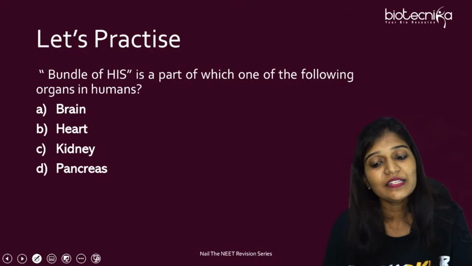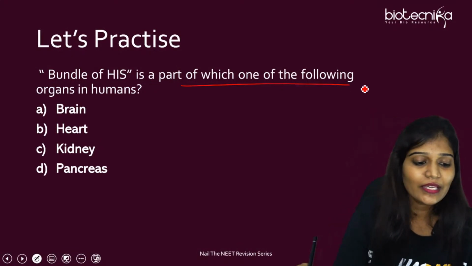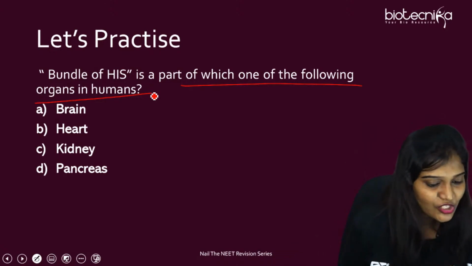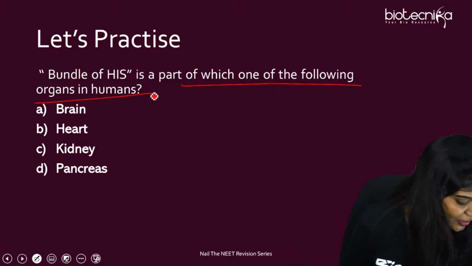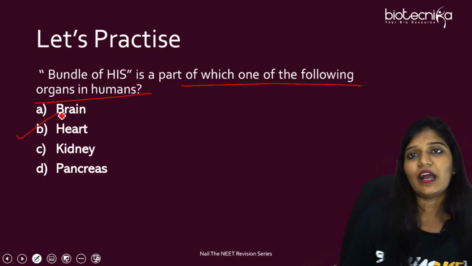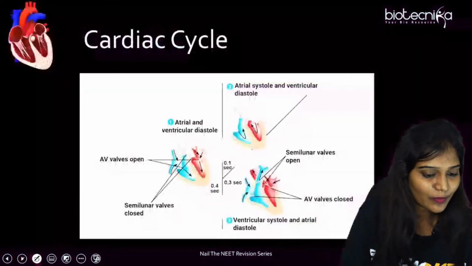Okay, bundle of His is a part of which of the following organs in human? Brain, heart, kidney, pancreas. Very simple question. Yes, very good, Sneha. Anybody? Of course, it is in the heart. Just now we have seen, right? So the answer is going to be this one.